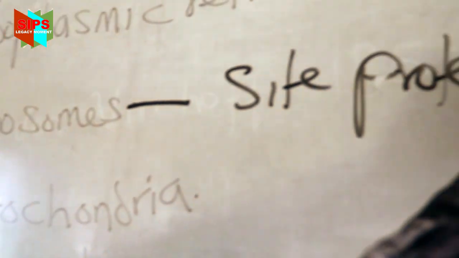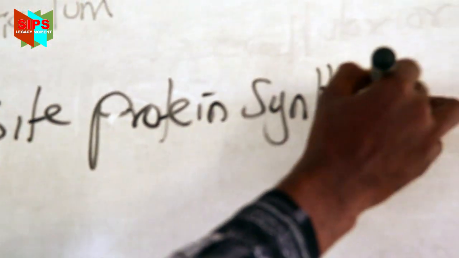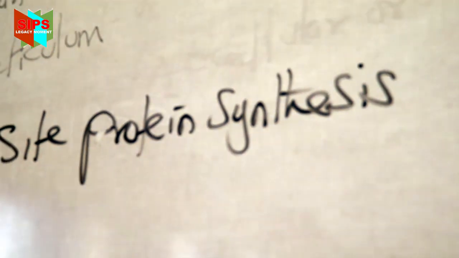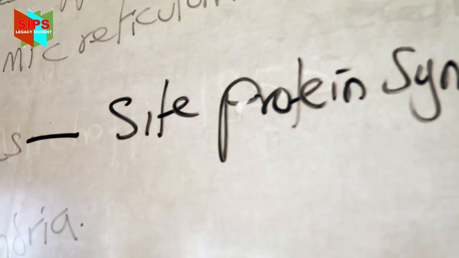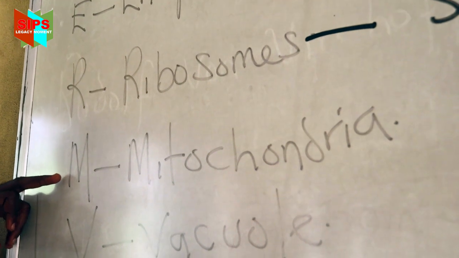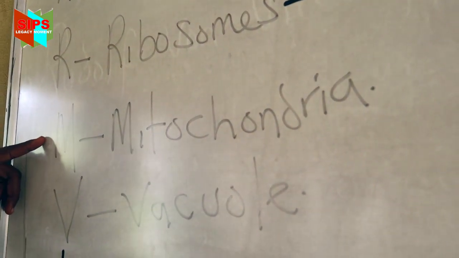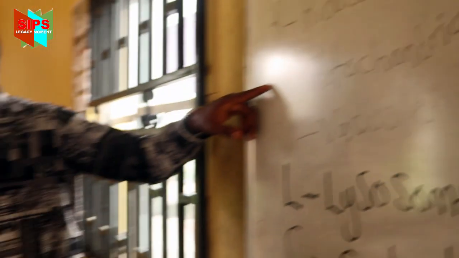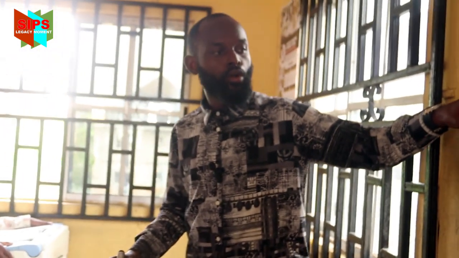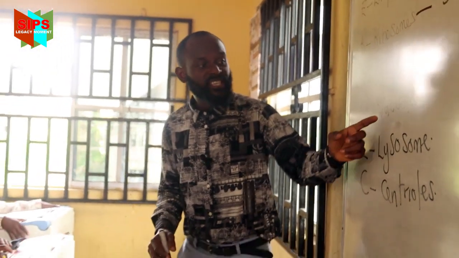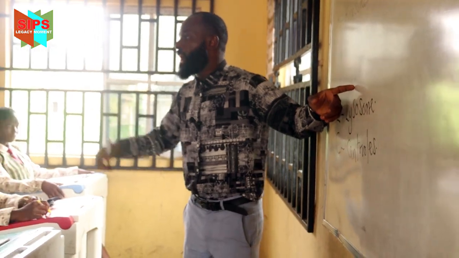Class, what are ribosomes? Sites for protein synthesis. Now, M, which means mitochondria, is the powerhouse of the cell. What is M? Powerhouse of the cell. Now, V, which is the vacuole, acts as a cell sap.